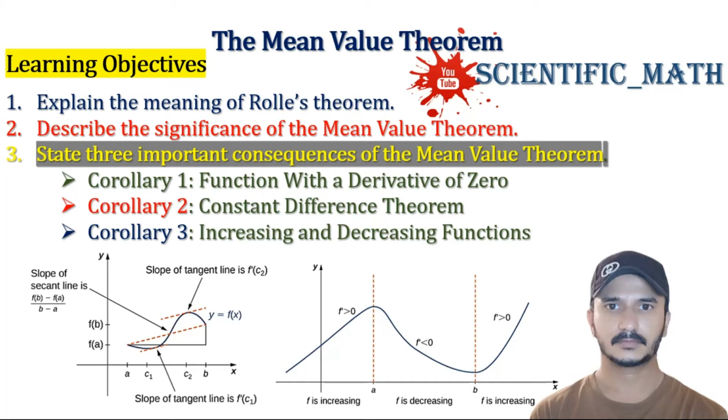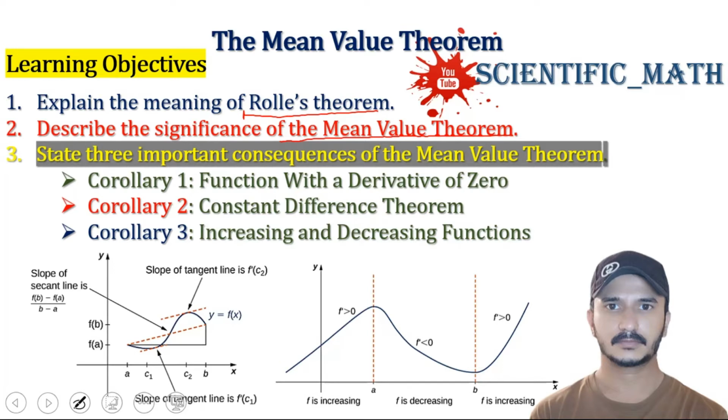In this lecture, we discuss the third point: state three important consequences of the mean value theorem. In previous lectures, we had proved and solved some examples related to the first two points: explain the meaning of Rolle's theorem and describe the significance of the mean value theorem. We discussed them in detail, and I will provide the link in the video description. You can watch.